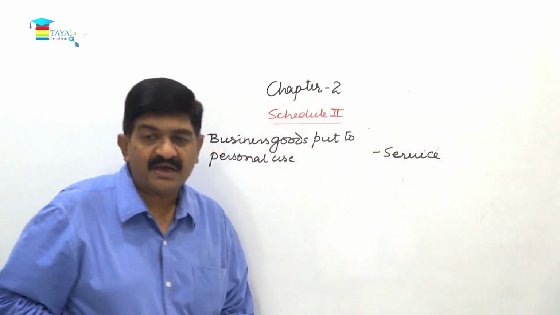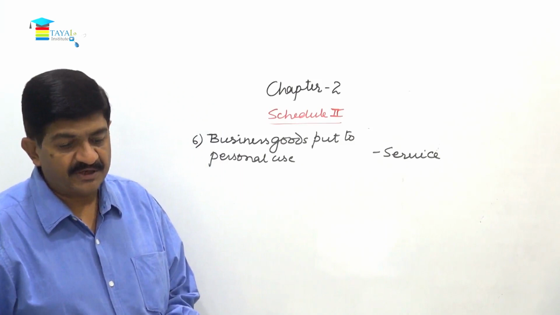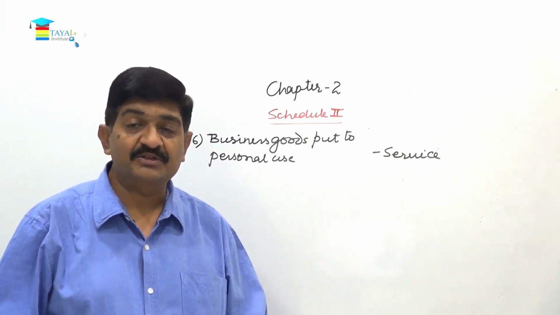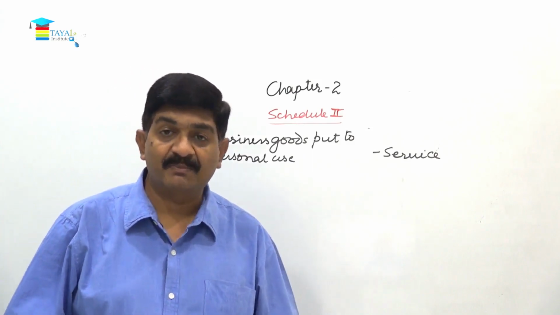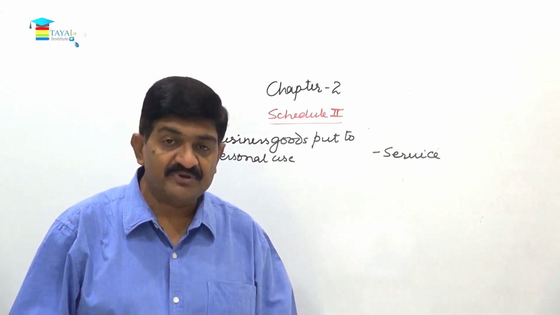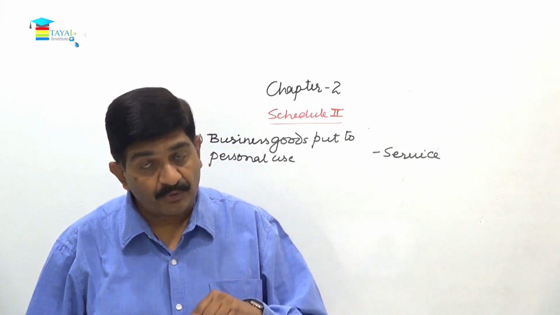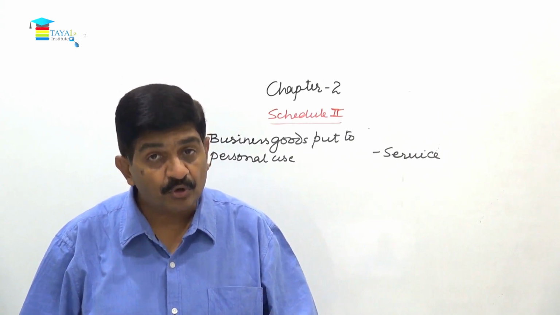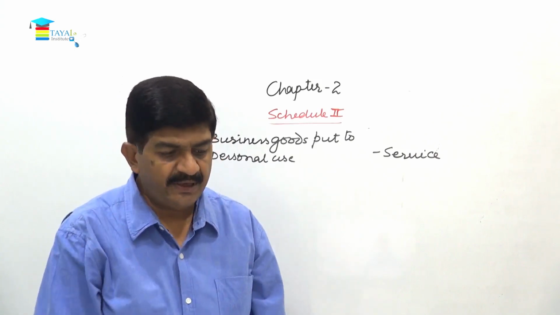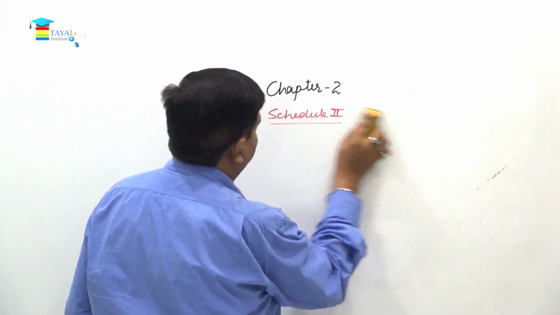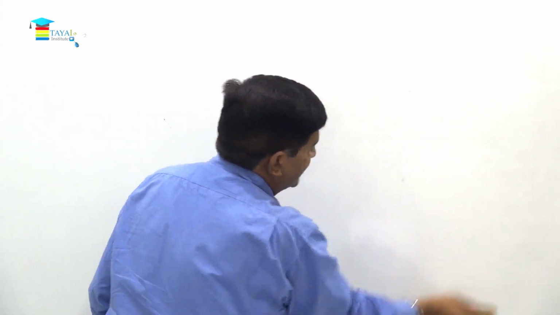So a company's car being used by the director for personal purposes, and for that he is paying a rental to the company, then it will become a supply of service. And if the business goods are transferred for personal use, that will become a supply of goods. Then in relation to construction, number 7 requires a little more explanation.